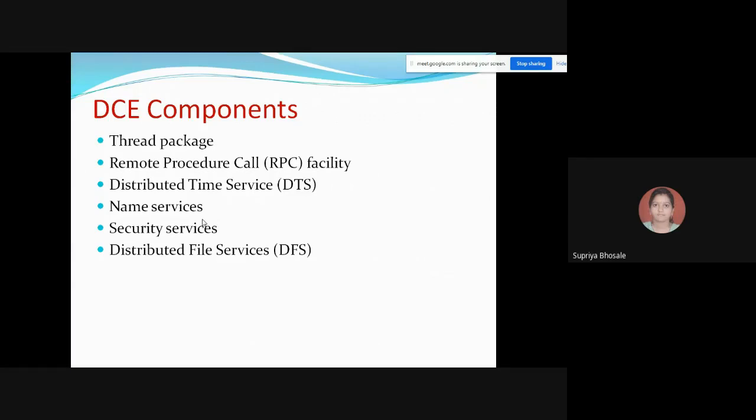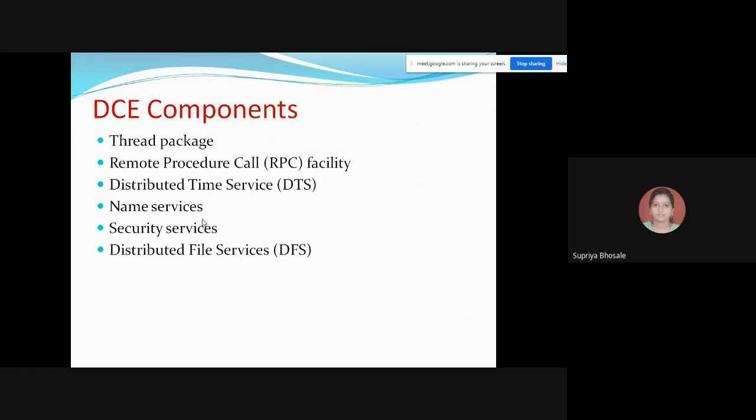Okay, that's good. Priyanka Kamble is giving the answer: to do multiple tasks simultaneously. Okay, right. To achieve concurrent applications running, that kind of advantage, we can use the threading system in our programming. So here also the thread packages are included in the DCE components.